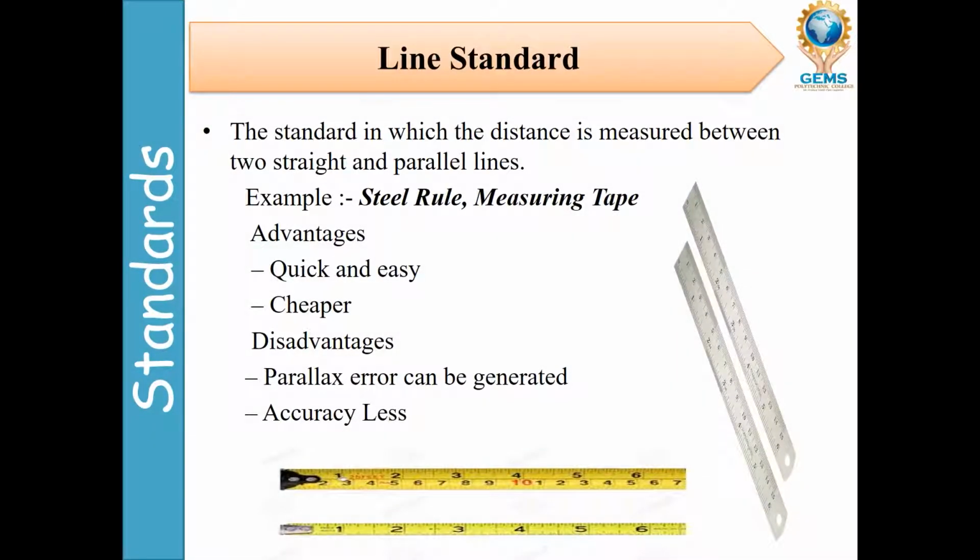So these are the important things: line standard, end standard, wavelength standard. Maybe they will ask questions from these topics about standards. Line standard: the standard in which the distance is measured between two straight and parallel lines.